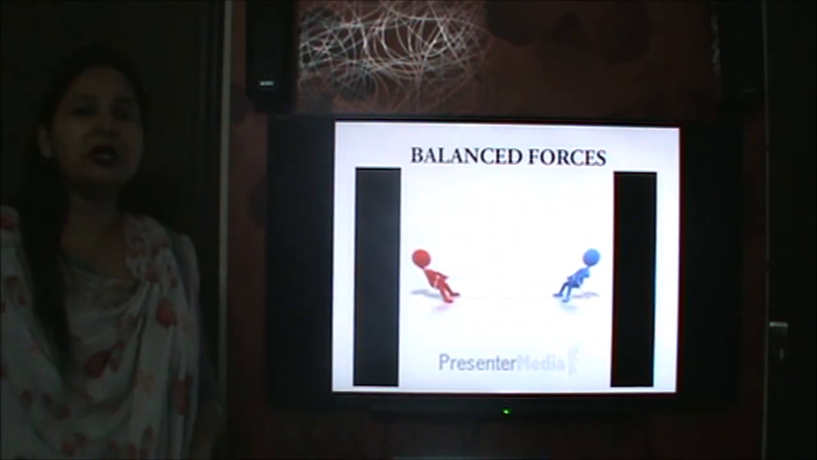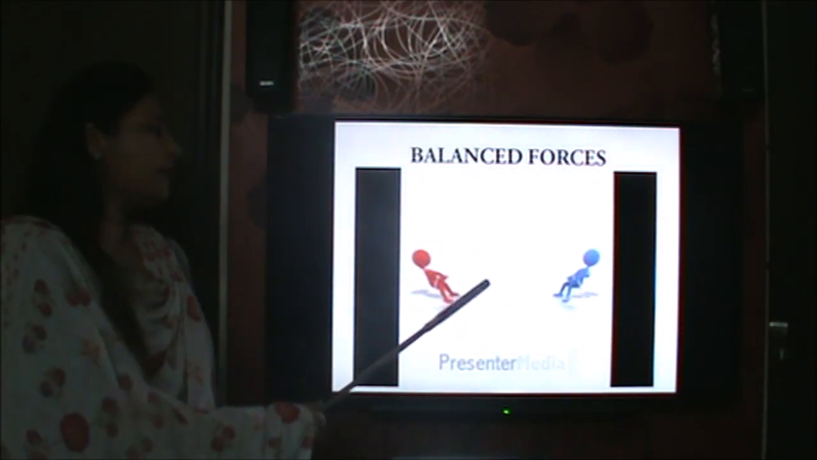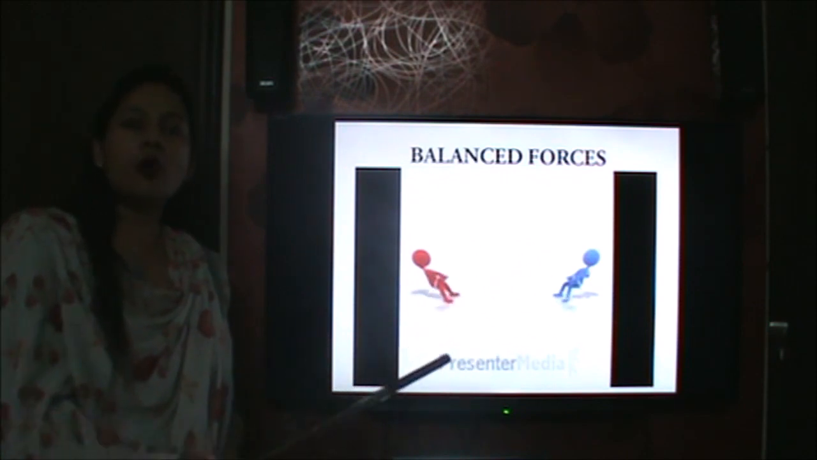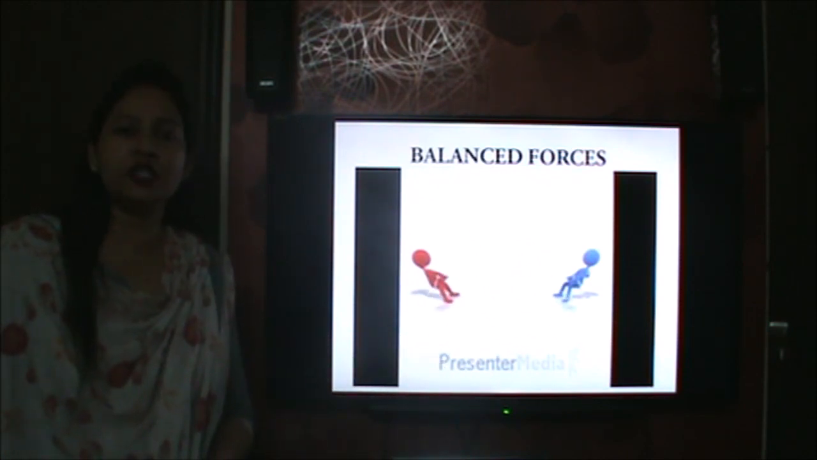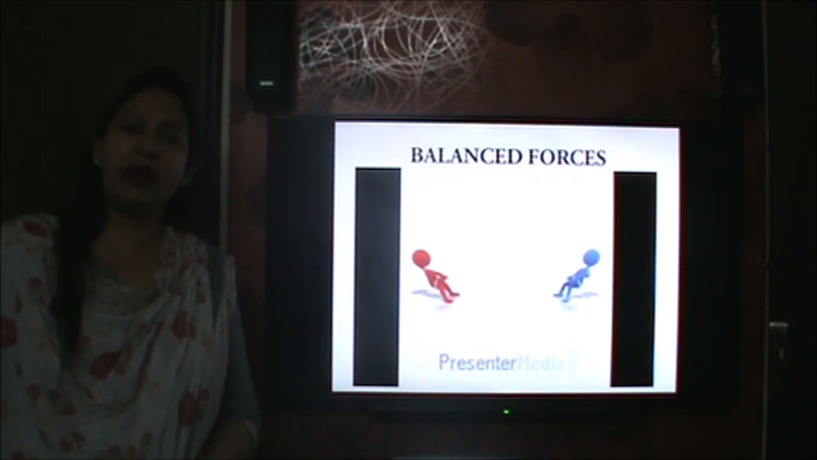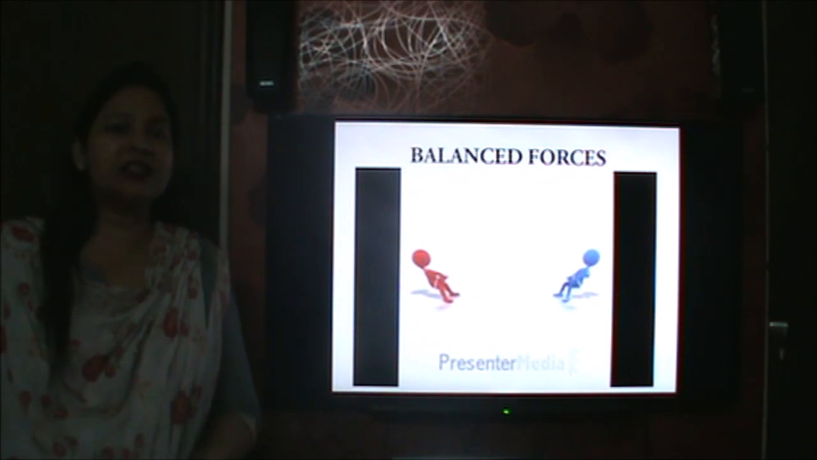The other type is balanced forces. As you can see in this case, the rope is being pulled by two people from both sides. So the rope will not move in either direction, because both forces, being equal and opposite, cancel each other's effect. So what are balanced forces? Two or more forces that cancel each other and their resultant is zero.